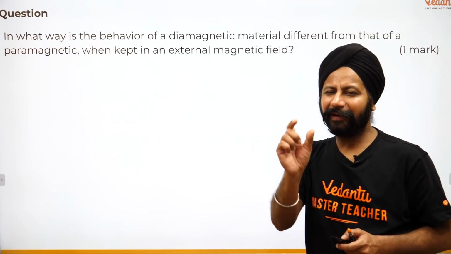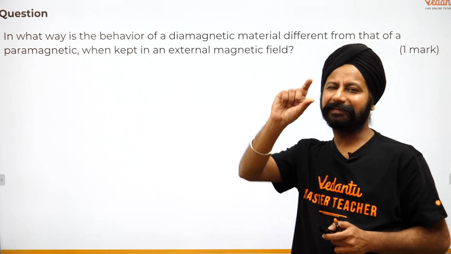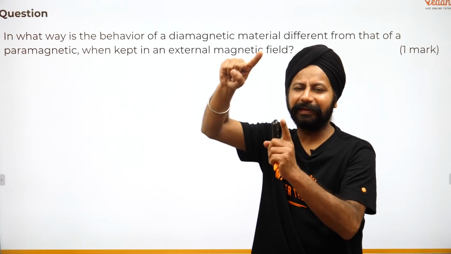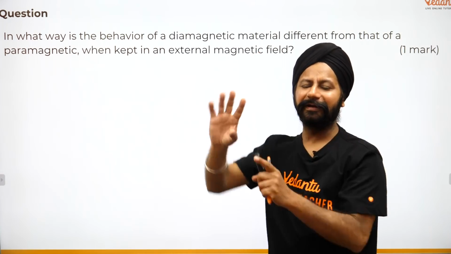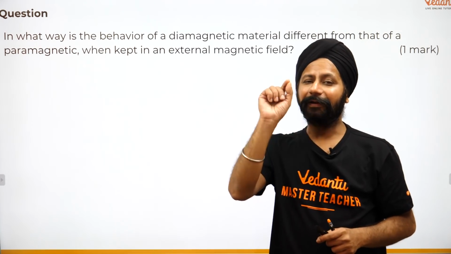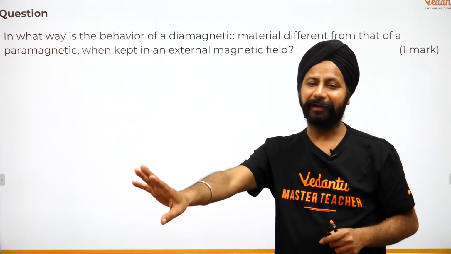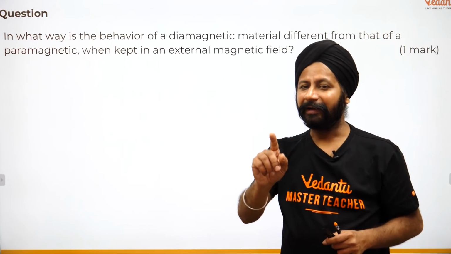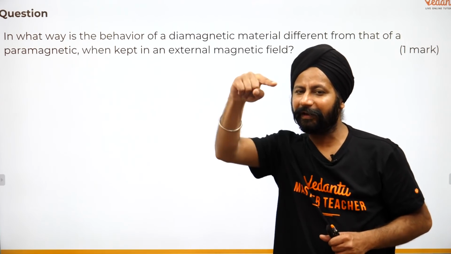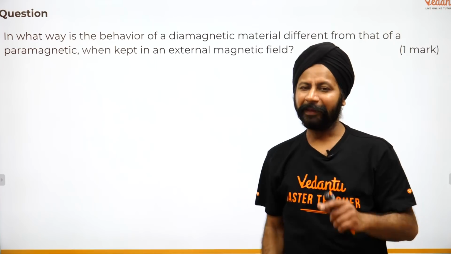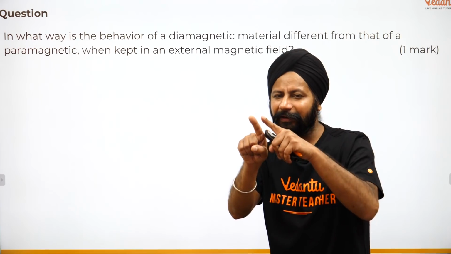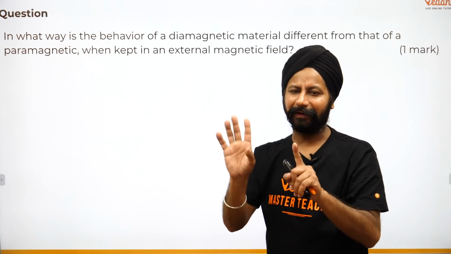And what happens in paramagnetic? Every atom has some moment, but that cancels out. This atom points this way, this atom that way, this one this way. All these are randomly oriented. See the difference again. In diamagnetic materials, every atom has zero magnetic moment. In paramagnetic, at the atom level everybody has a moment, one this way, one that way, and everybody cancels out. In ferromagnetic, domains form: in one domain everything is aligned this way, in another that way, in the third another way.